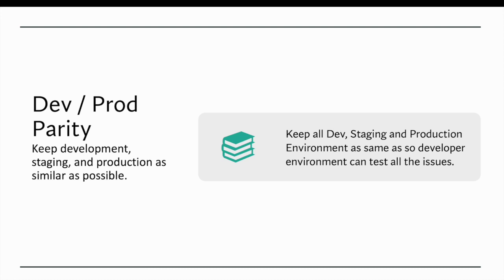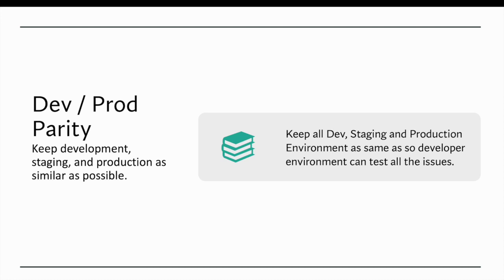Dev prod parity. What normally used to happen previously was that a developer used to build a system on his local machine where, for example, if he is working on the front end, he only has the modules of the front end, and does not know the complete application modules. So even when he does the development, it should be working on his front end part, but when this specific module is deployed in the dev environment, it should function completely, so that the proper CI/CD process or unit system testing or complete automation testing can be done out there.